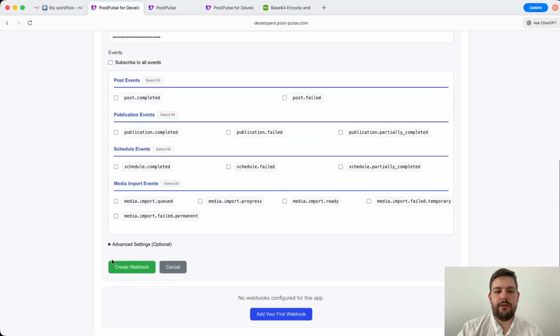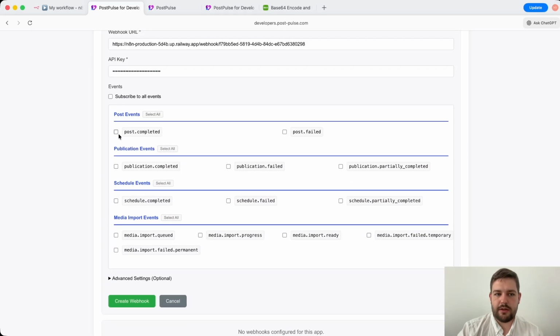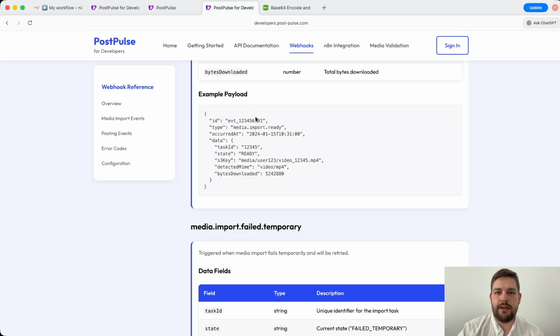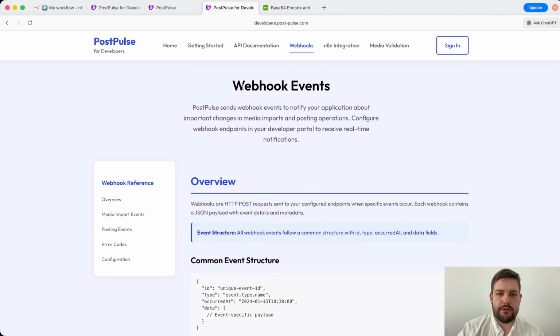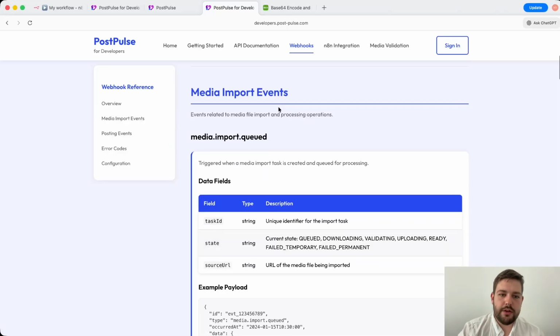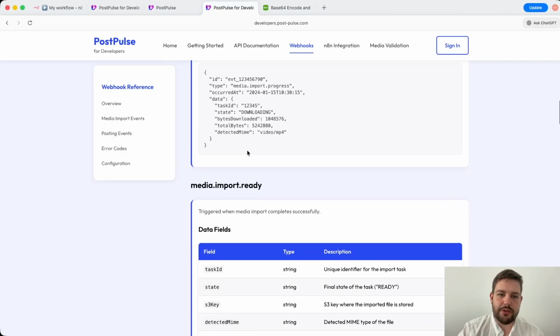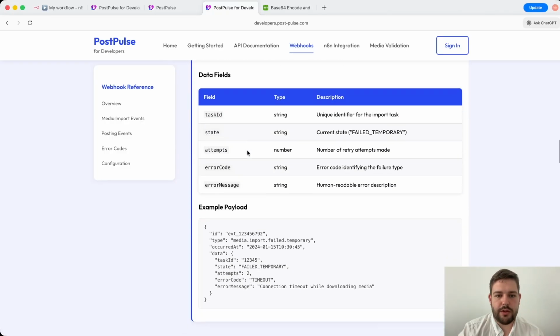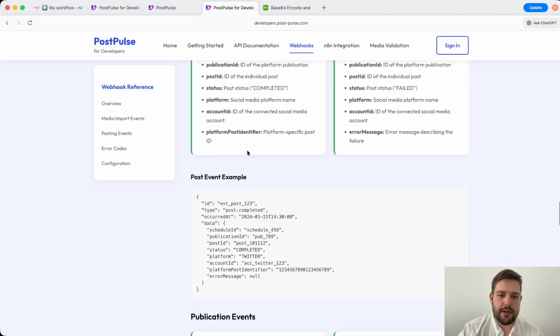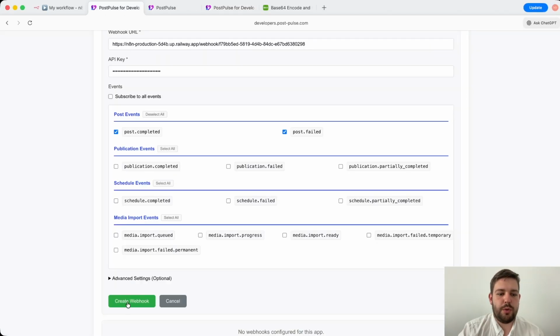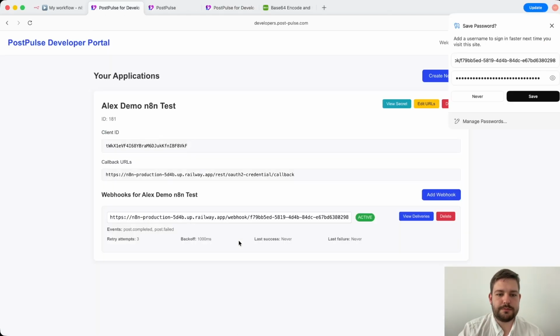And regarding the events, I want to specify a few events that I would like to subscribe to. In my case, it's post completed and post failed. There are many other types of events that you can subscribe to, and you can get more details about webhook events in our documentation in the webhook section. Here you will find all event types and also event structure, fields, what they mean, and so on. So we will create our first webhook.